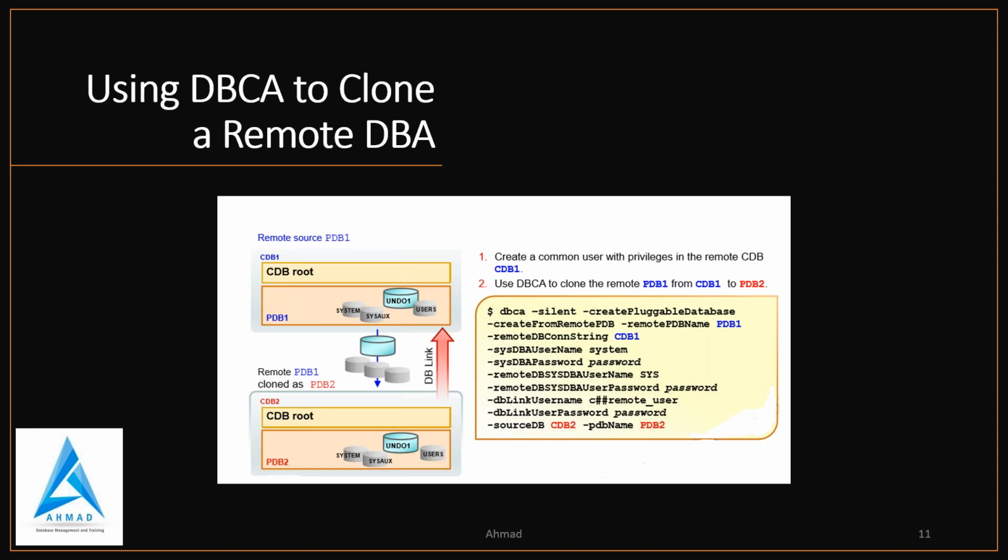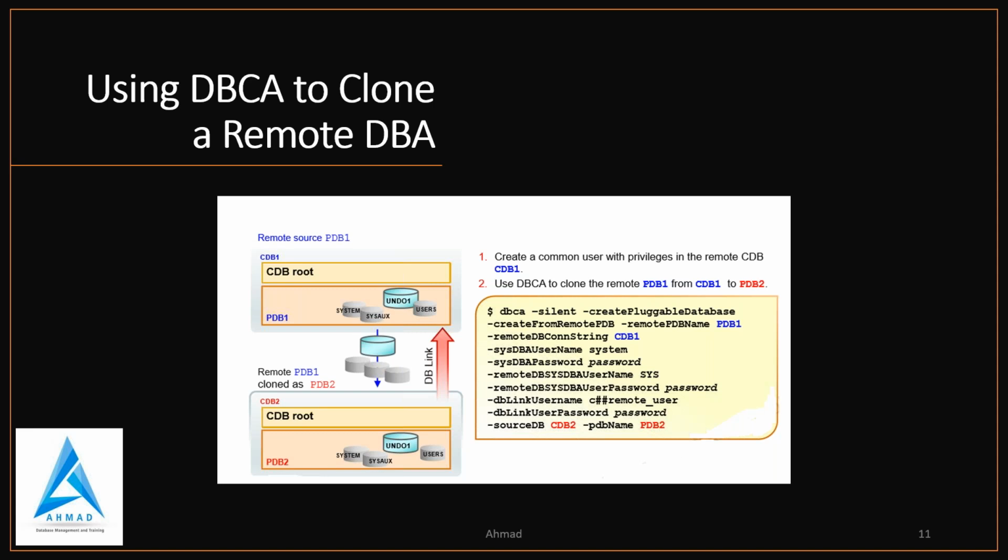As in Oracle Database 18c, the user in the local target CDB must have the create pluggable database privilege in the CDB root. The remote CDB must use local undo mode, and the remote CDB must be in archive log mode. The common user in the remote PDB that the database link connects to must have create pluggable database and create session privileges. So that is about using DBCA to clone a remote PDB.